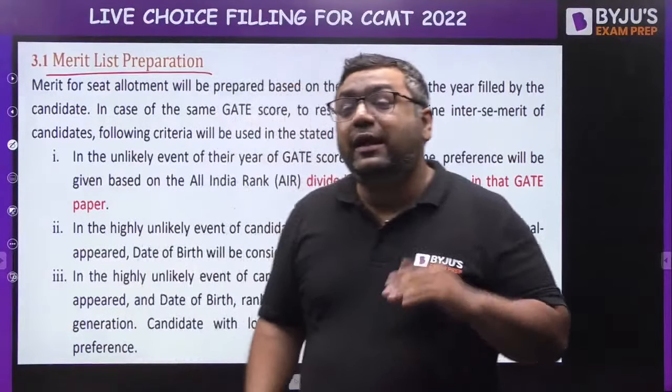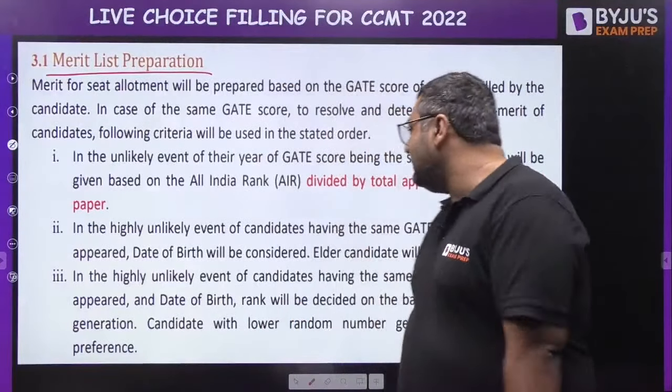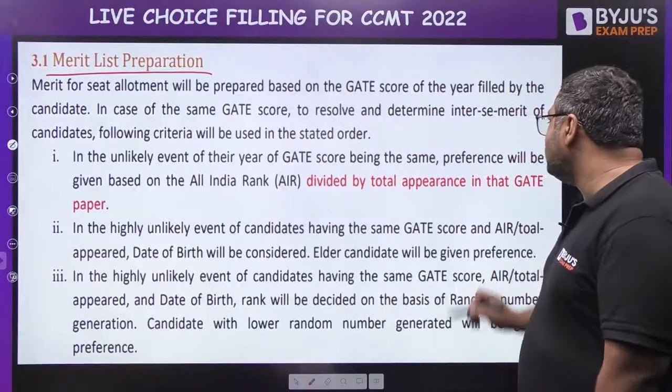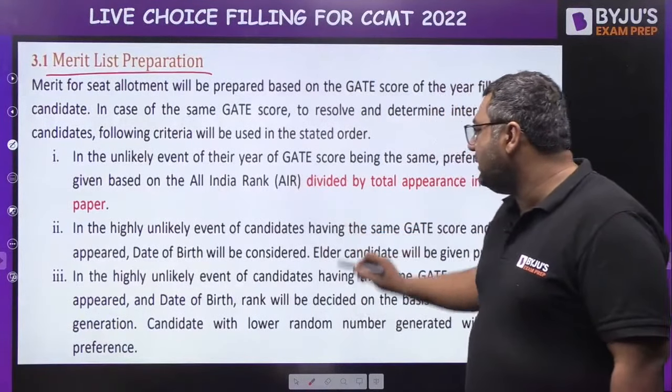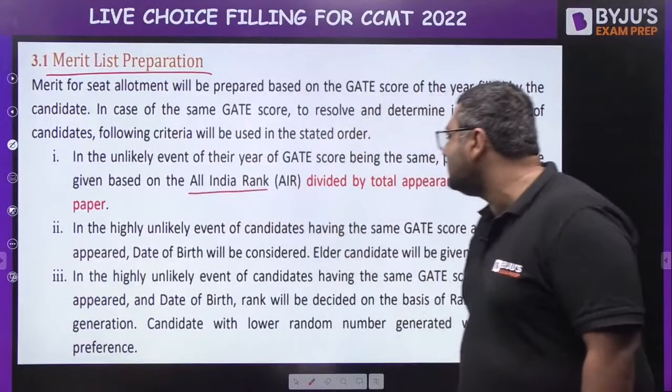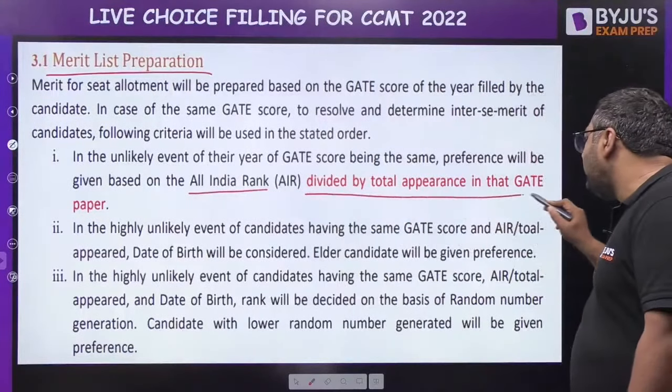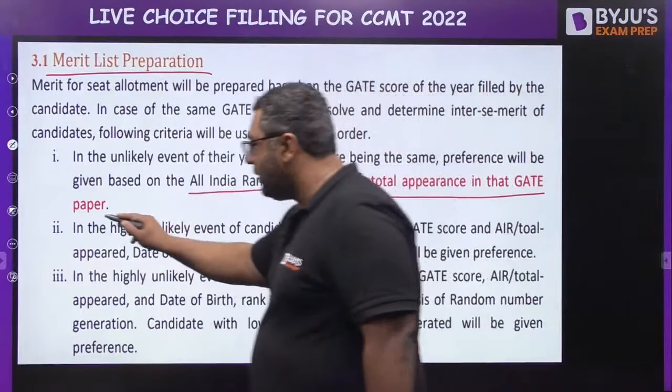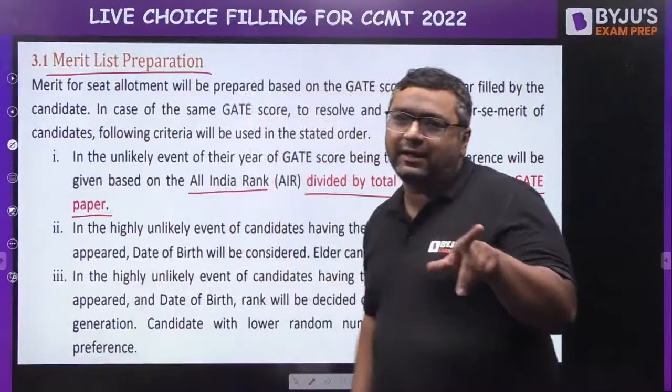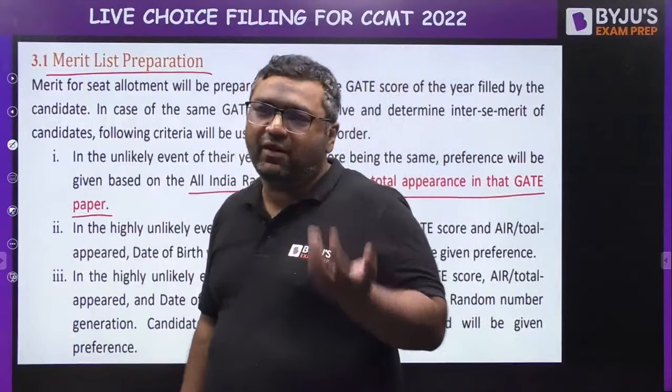Then after that, if your GATE scores are also of the same year, then they will be using one thing, that is nothing but your all India rank divided by the total appeared candidates in that GATE paper. So this will become the criterion for whom should be given preference.